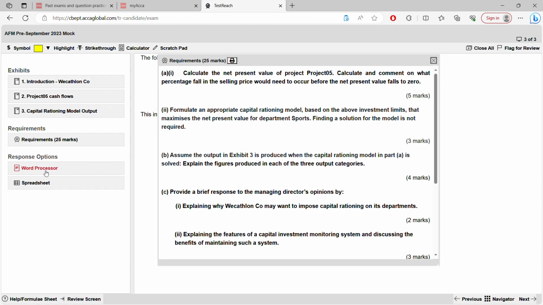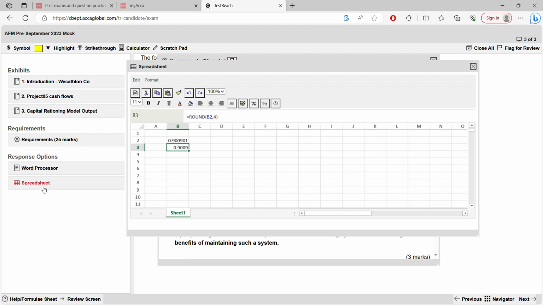So we'll quickly start answering our requirement 1. Calculating net present value, opening the spreadsheet. Forget about this. This I've calculated before. So it's very easy. Remember you need the annual cash flow from year 3 onwards that you have to calculate. You are only given for year 1, 2, 3. After that, till 15 years, you have to calculate how. You have been given the selling price, you have been given the units, you have been given the cost. Using that, you can find annual cash flow. So let's quickly do that.